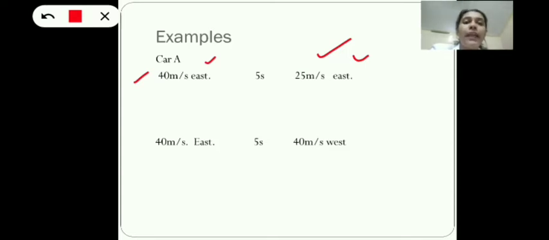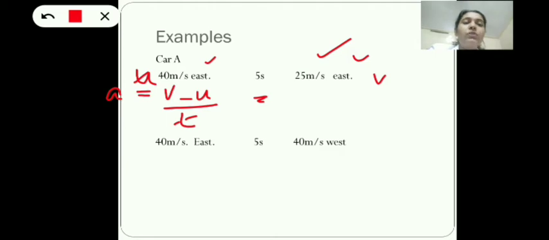So what do you think? Is there any acceleration? Yes, because there is a change in velocity. The velocity has decreased here. So how will you find out that acceleration? Acceleration a is equal to, what is the equation? v minus u by t. Now, what is v? v is the final velocity. So this is the final velocity, right? And u is the initial velocity. 40 meter per second is the initial velocity.